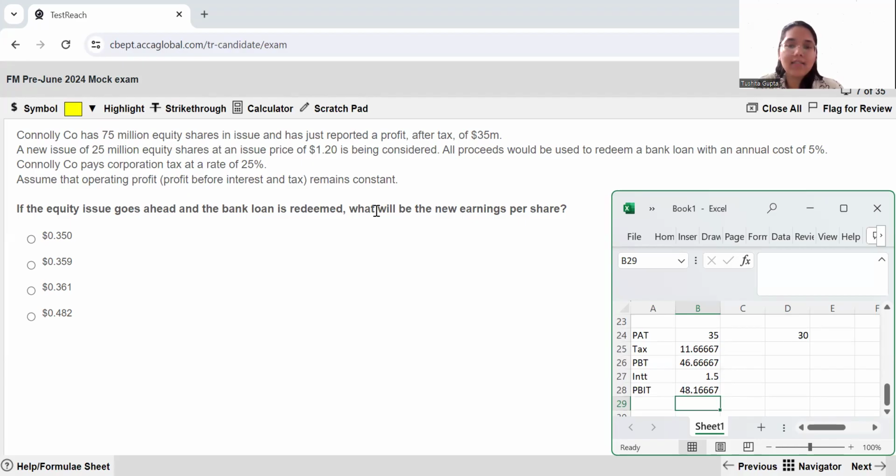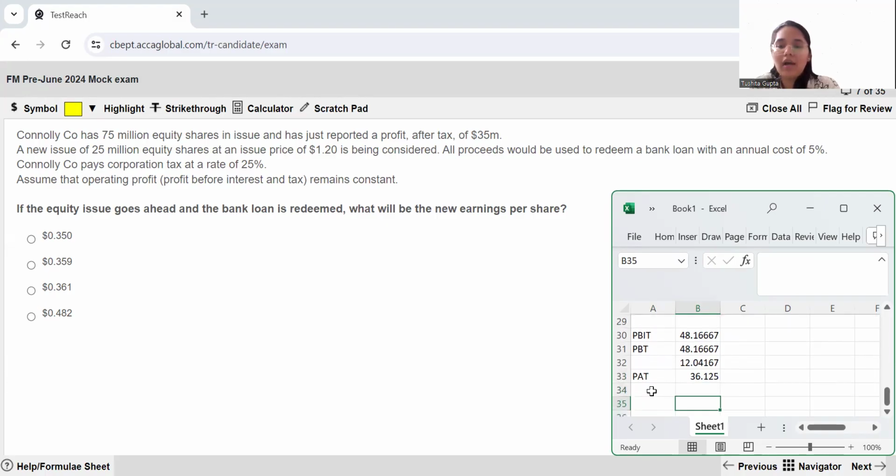Now, as mentioned in the question, PBIT is expected to remain constant. So when I talk about the PBIT for this year, it's going to remain the same. This is my PBIT. Now, I do not have any interest, so I can straight away call this my PBT, profit before tax. Now, I pay 25% tax on this. The difference that I get is nothing but my profit after tax. So 36.125 is my profit after tax.